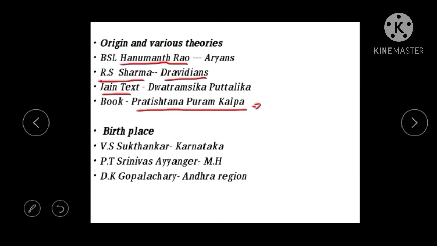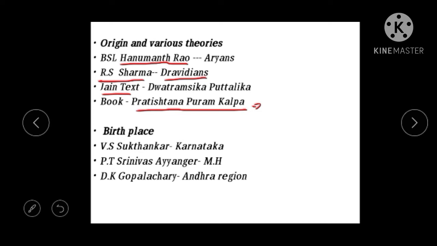So this book, as I said, is written by Jina Prabhasuri. What this book mentions is that Satavahana belongs to the Naga clan. Satavahana, a person, belongs to the Naga clan, and he married a Brahmin woman. The Brahmin woman was married to Nagaraja, who was from the Naga clan, and they gave birth to Satavahanas.